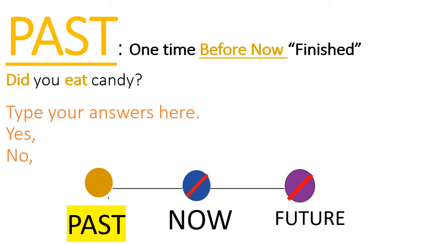If you look at the timeline here, we see the yellow dot, the past. We see the blue dot, which represents now. That's crossed out, so we're not talking about now. The red line through it means we're not talking about now. And then the future, which is after now, is also crossed out. So we're only talking about one dot or one time in the past that is finished. No more.